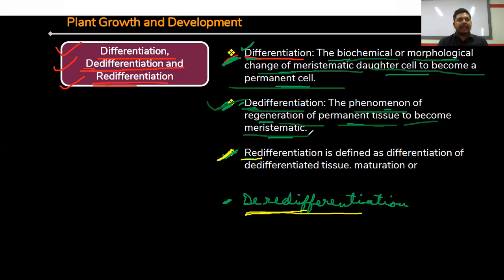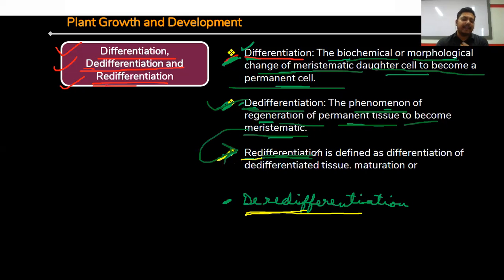Now what happens? Again cell division is required. Then the cell is eating so many food materials, and they are again converting into the meristematic phase, or the division phase, and they are again entering into the re-differentiation phase. Clear?